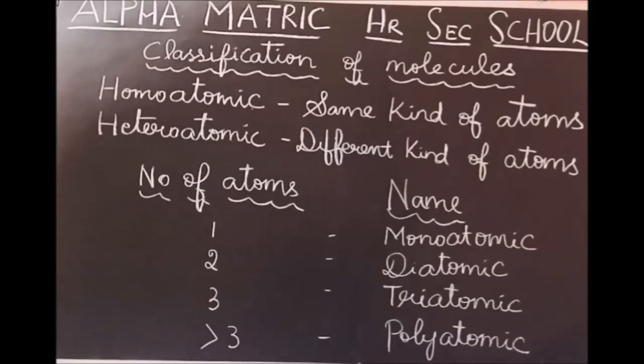Next, number of atoms. If number of atom is 1, then we name it as monoatomic. If number of atom is 2 in a molecule, we should name it as diatomic molecule. If number of atom is 3, we should name it as triatomic. Tri means 3. If number of atoms more than 3, then we should name it as polyatomic molecule.